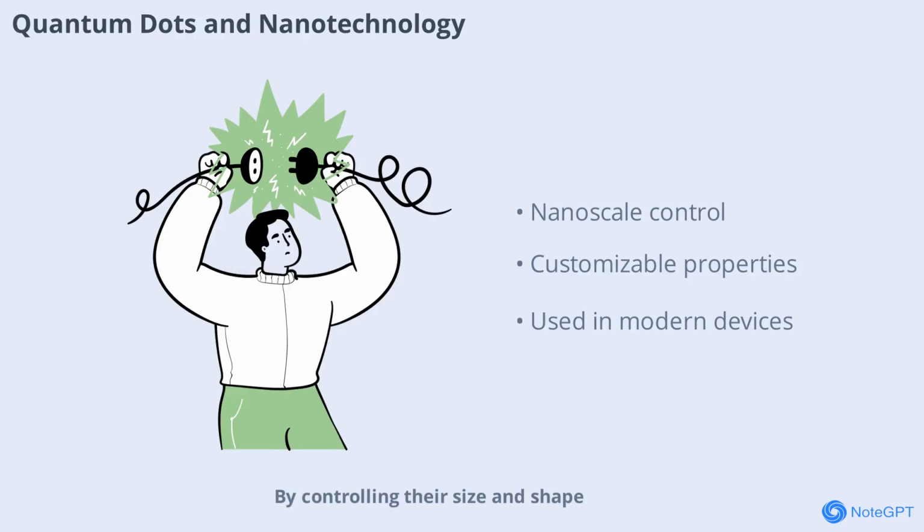Quantum dots are tiny semiconductor particles whose properties are governed by the Schrödinger equation. By controlling their size and shape, scientists can tune their electronic and optical properties. Quantum dots are used in displays, solar cells, and medical imaging, showcasing the practical impact of quantum mechanics.